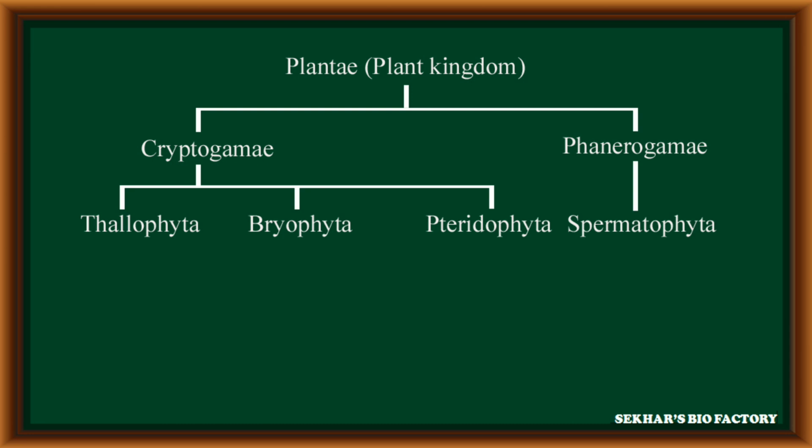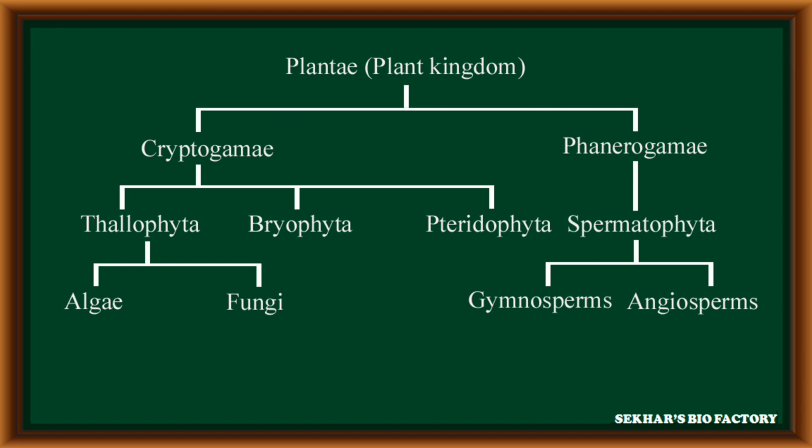Cryptogamia is again classified into three divisions: the first is Thallophyta, the second is Bryophyta, and the third is Pteridophyta. Phanerogamia is classified into only one division, Spermatophyta.